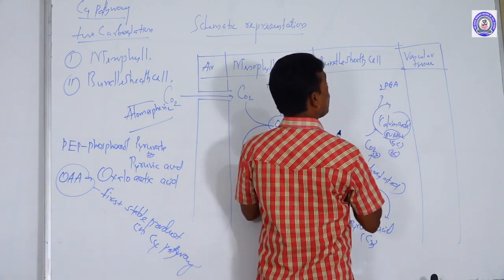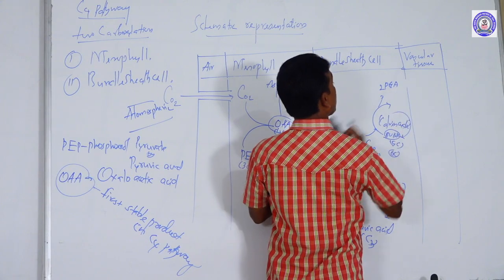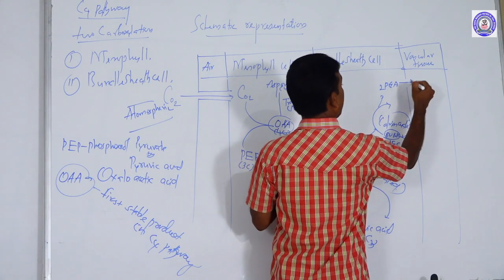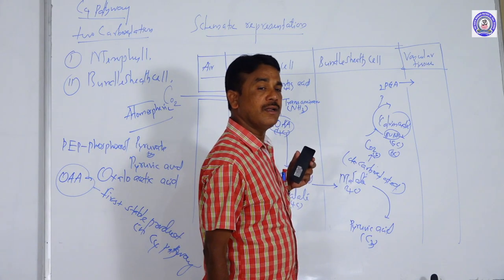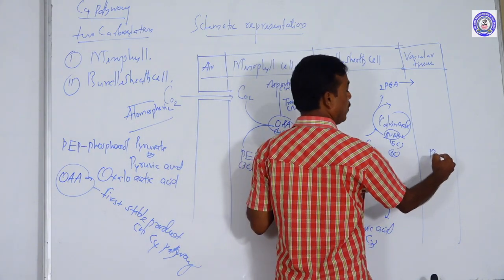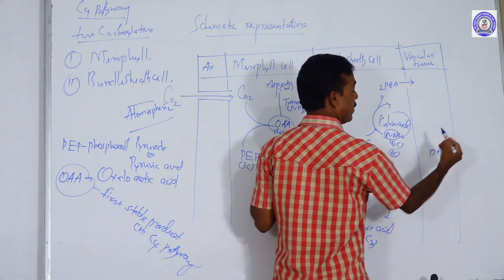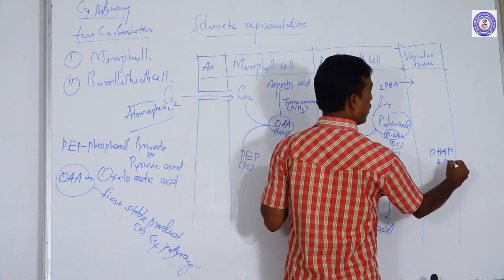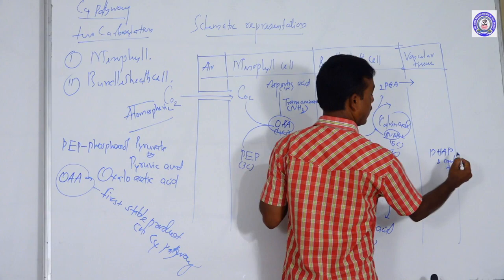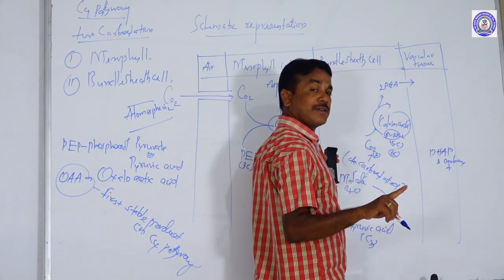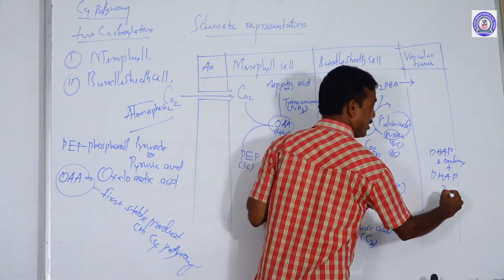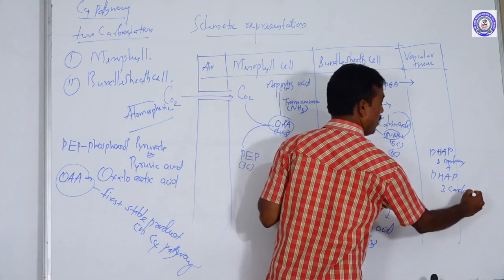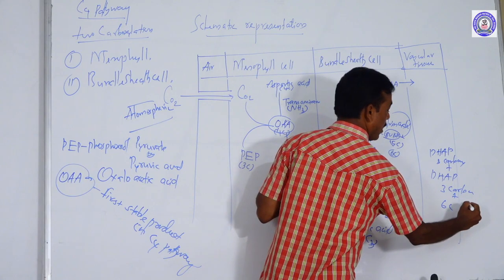That 2 molecules of phosphoglyceric acid enters into what? You know what is the end product of the dark reaction? Dihydroxyacetone phosphate. This is a 3-carbon compound. One more from the dark reaction, dihydroxyacetone phosphate, is also a 3-carbon compound. So a total 6-carbon compound is forming.